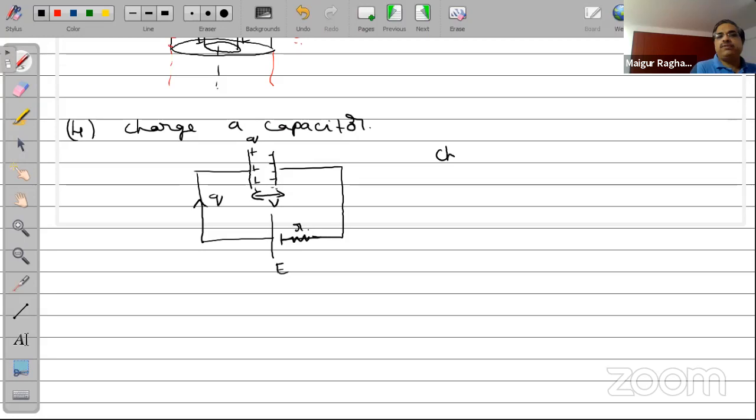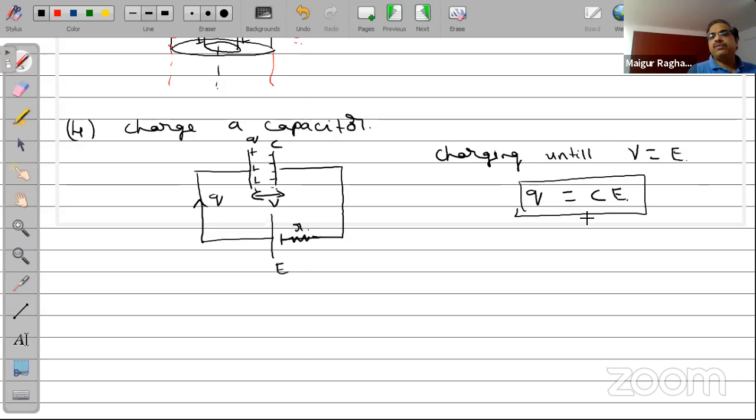The charging will happen until the voltage across the capacitor becomes equal to the EMF of the cell. So the charge on the capacitor will be equal to C into E, where C is the capacitance, because V is the same as E. This is a very important relation.